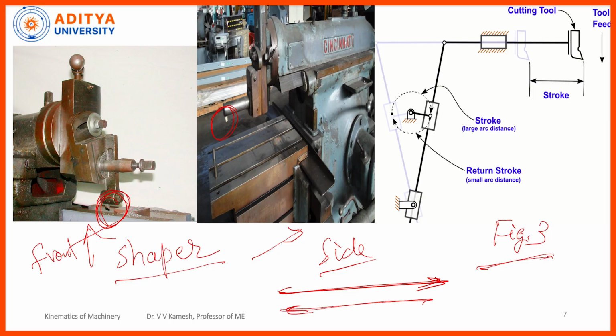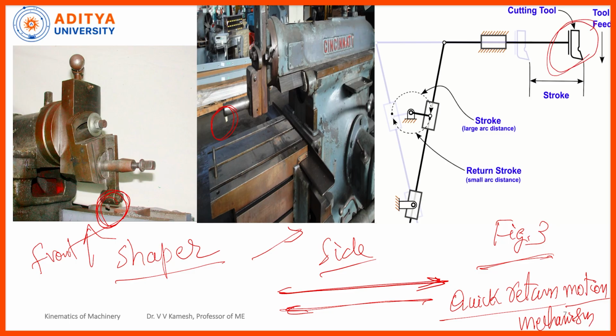So, to minimize the time of coming back to the original position with the empty tool, we are using one mechanism. We call it the quick return motion mechanism. Got it? So, the mechanism means, in figure 3 we are seeing the shaper tool, where you are able to see all this inside. These are all the links and these are all the joints.